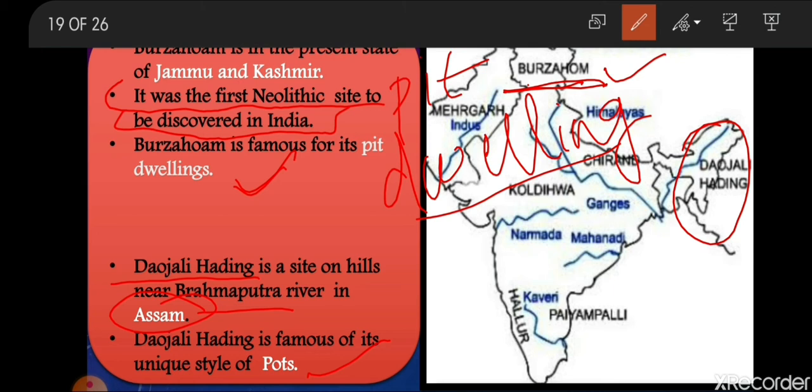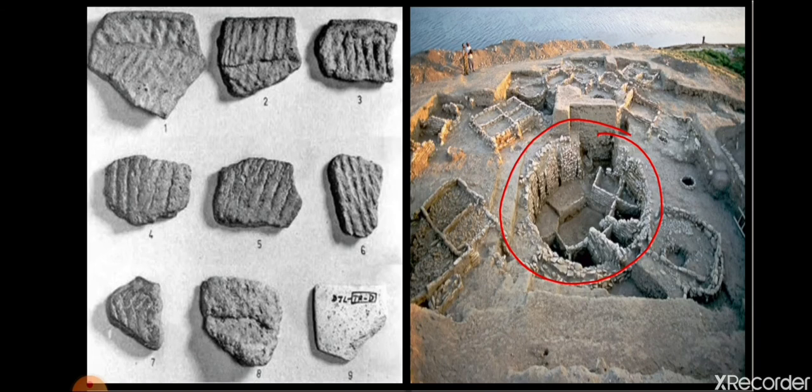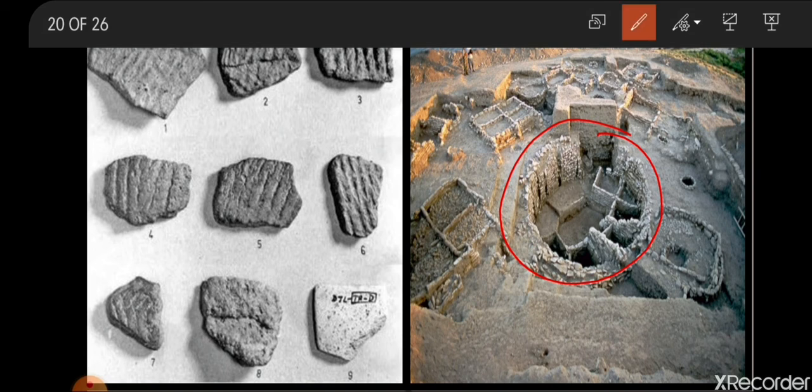People of Daojali Hading used mud stones and slabs for preparing food from grains and vegetables. At Daojali Hading, pots were shaped with tools wrapped in cords. These pots bear cord marks. Now, why is Daojali Hading famous? Because the pots of Daojali Hading have markings, which are known as cord marks. Basically, these pots were shaped with tools wrapped in cords.